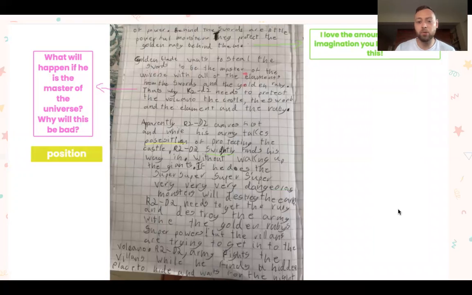Another great example, some really detailed writing. And here you've been asked some questions. So it says, what will happen if he is the master of the universe? Why will this be bad? So in this paragraph here, you need to talk about that. Why will it be bad if he's the master of the universe?